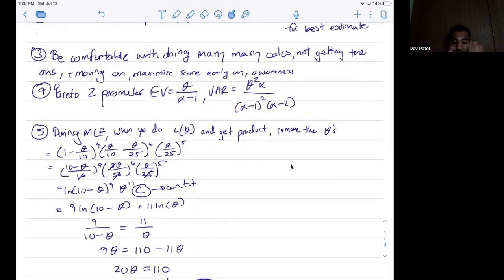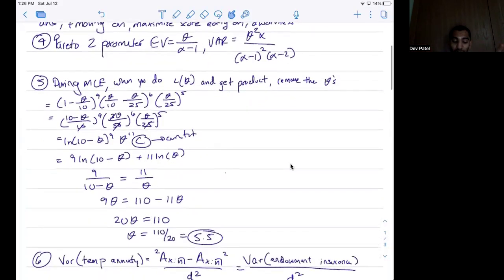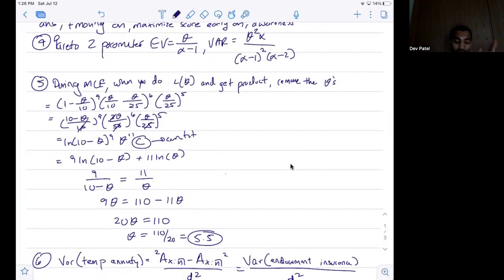For example, if you're finding the MLE of this expression right over here, you can remove the 10, you can remove the 350 to the 6, 25 to the 5. These are just constants. When you take the natural log and then the derivative of a constant, it's zero. It has no effect on the maximization. So when you do the likelihood function and take the product, remove the constants because that's ultimately going to make the expression simpler.